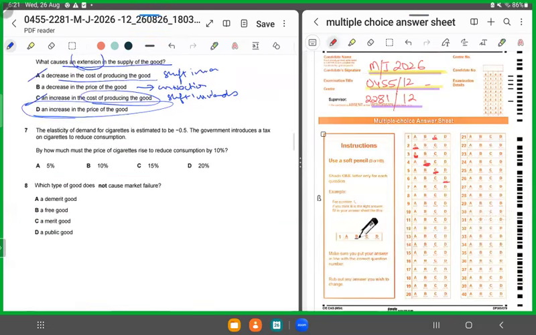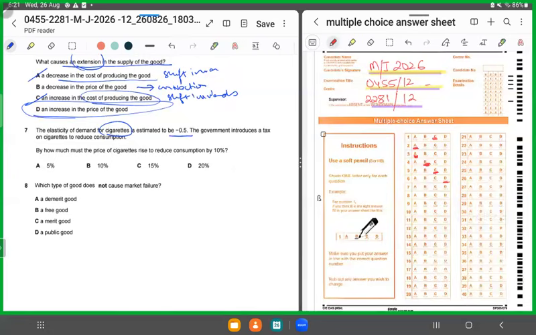Now we are going to be talking about price elasticities of demand. The elasticity of demand for cigarettes. Now we know cigarettes are what? The demand would be elastic or inelastic? Inelastic. You can look at the figure. It's negative 0.5, right?